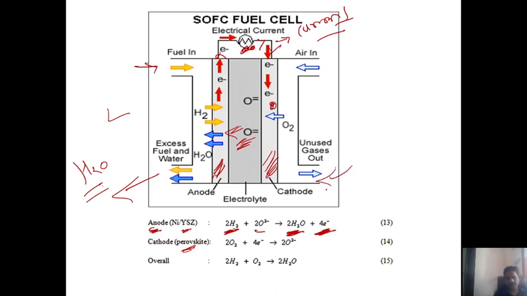After the generation of the current, this electron is circulated towards the cathode, and what do we supply? Oxygen is supplied toward the cathode electrode. So what type of chemical reaction is there? O2 reacts with these electrons. What is formed? Twice O2 negative ions. These O2 negative ions are circulated toward the anode, and such a chemical reaction occurs. So what is the overall cell reaction? Twice H2 plus O2 is equal to twice H2O. Such a chemical reaction occurs in a solid oxide fuel cell, guys.